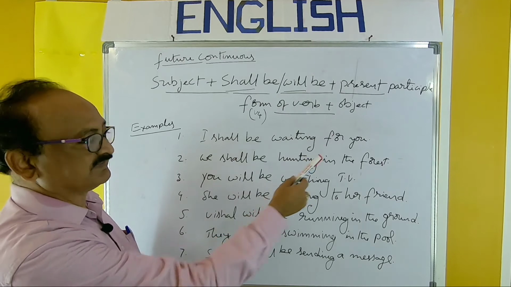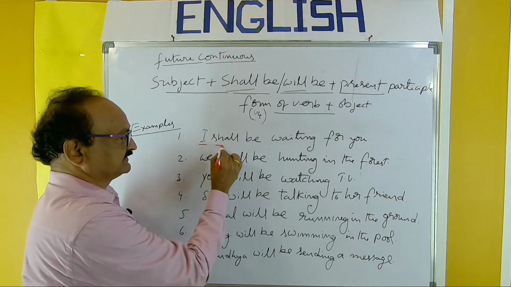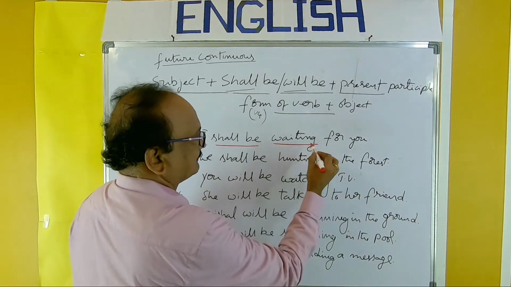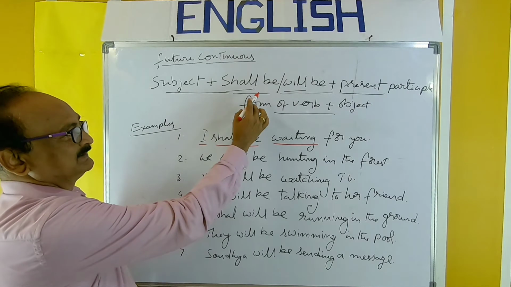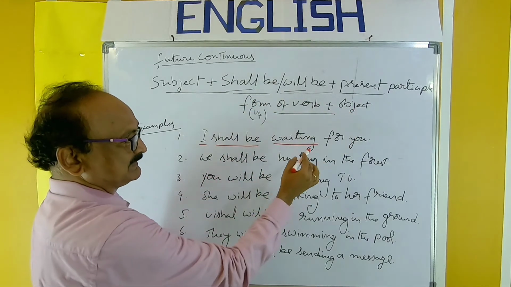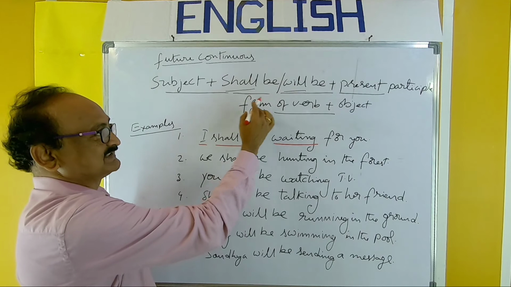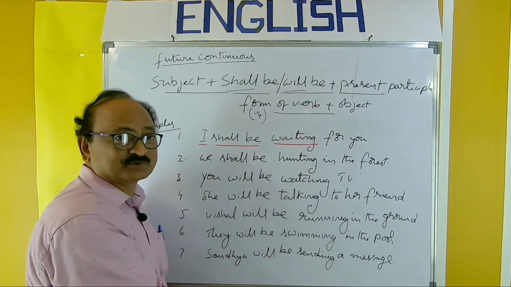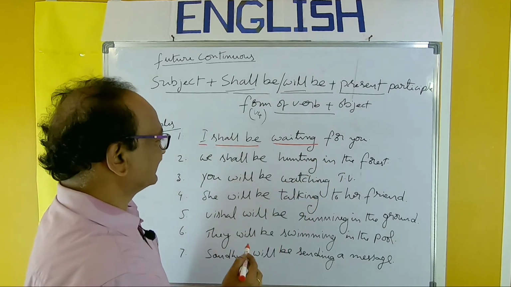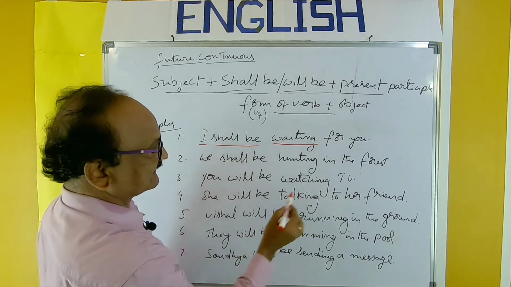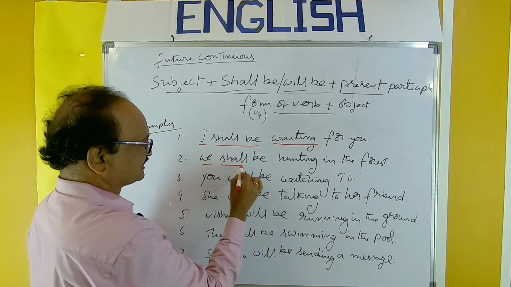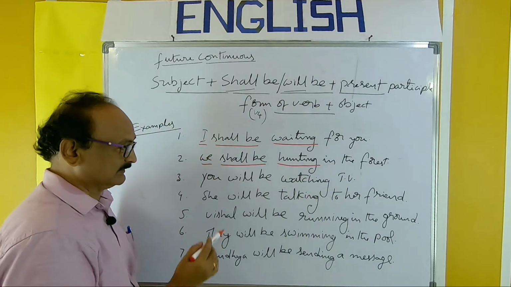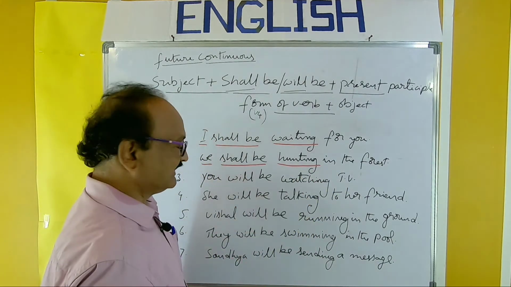I shall be waiting for you. So I, subject, shall be. So that is the structural aspect. Waiting, present participle form. So subject shall be or will be, present participle form plus object. So basing on the structure, you can write many examples by using different verbs. So I shall be waiting for you. We shall be hunting in the forest. We, subject, so shall be must be there. Hunting, present participle form, ing form of verb. We shall be hunting in the forest.